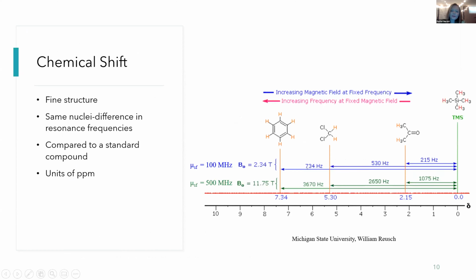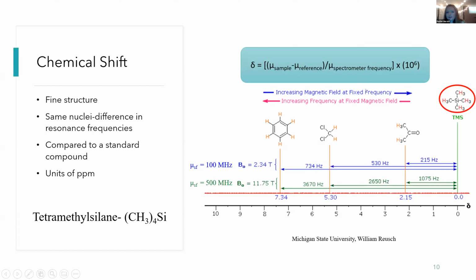And so when we do NMR, we compare to a standard compound. A lot of the time this is tetramethylsilane, and it has a chemical shift of 0, which makes it useful when we have some samples and we want to see what the difference is between the tetramethylsilane and any of our given samples. Any good experiment, you need a control. And so chemical shift is actually calculated with this equation.